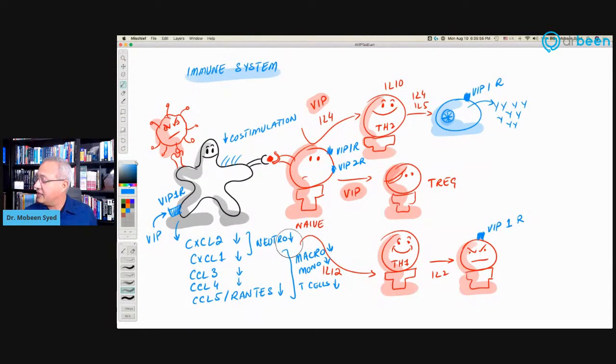Then thirdly, in the presence of VIP, because we are taking T helper 2 pathway, we will not take T helper 1 pathway, which is pro-inflammatory. Then the cytotoxic T cells have VIP1 receptors on them as well, which help them become active, and it helps them reduce the production of tumor necrosis factors and other cytokines.